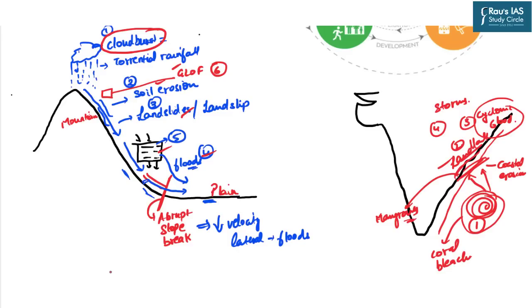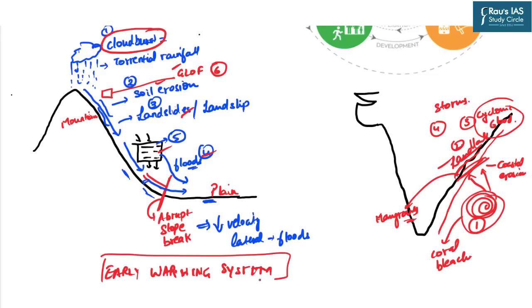Now, let us imagine the role of early warning system. So now let us try to understand this with a hypothetical example. Let us say that the early warning system was of a unidimensional nature, that is related to just one hazard, let's say tropical cyclone.